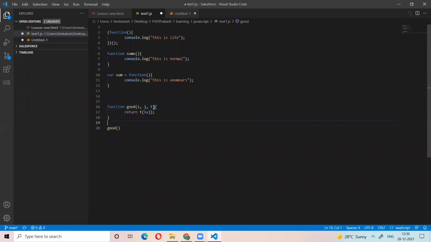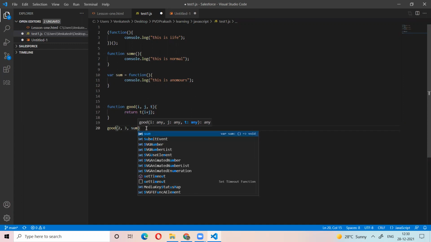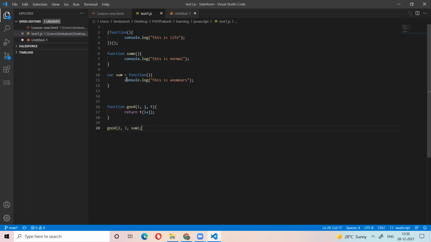So I am passing the first argument as a number, the second argument as a number, and the third argument as a function. That function will take these two numbers and do something. So I will call a sum function here.